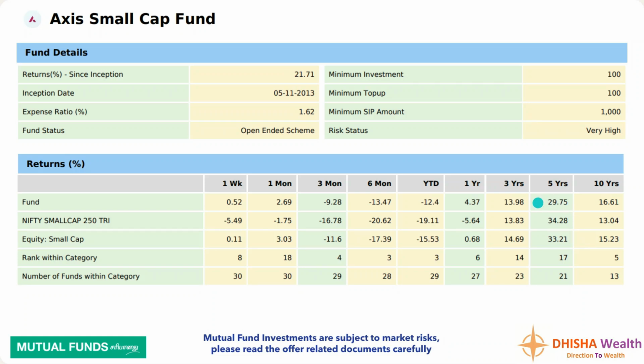Say in 5 years, the fund has given 29.75%, the benchmark it is 34.28%, and category average it is 33.21%. In the 5 years tenure, it has underperformed.